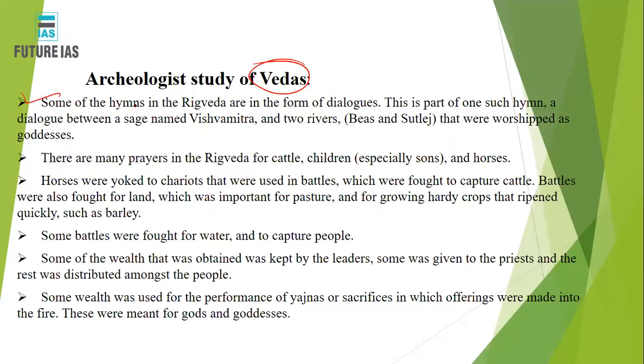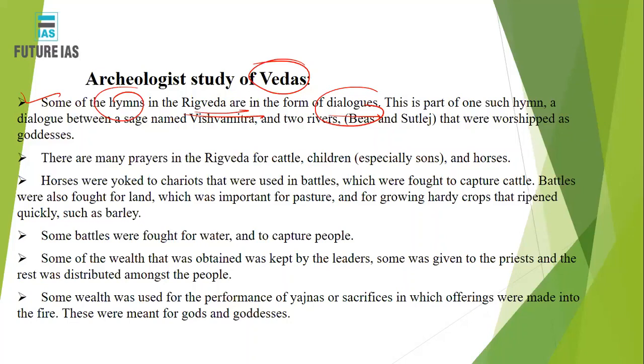Some of these hymns in the Rig Veda are in the form of dialogues. This is part of one such hymn, the dialogue between the sage Vishwamitra and two rivers, which were worshipped as goddesses. These two rivers were known as Beas and Satluj.